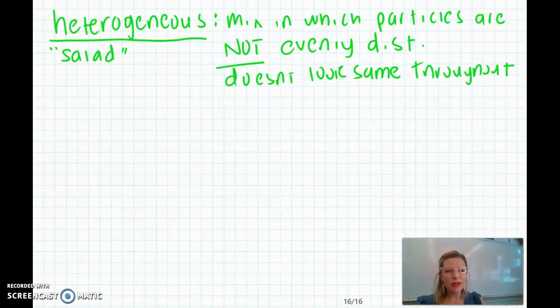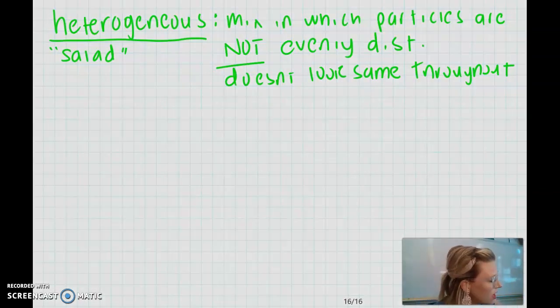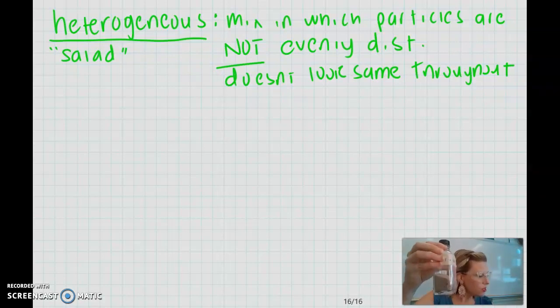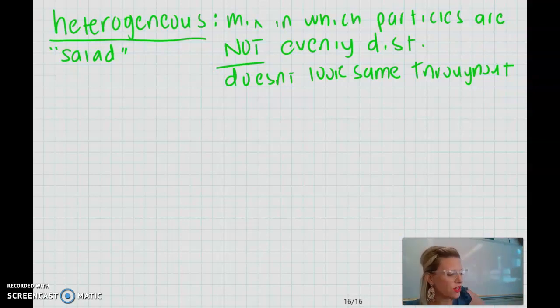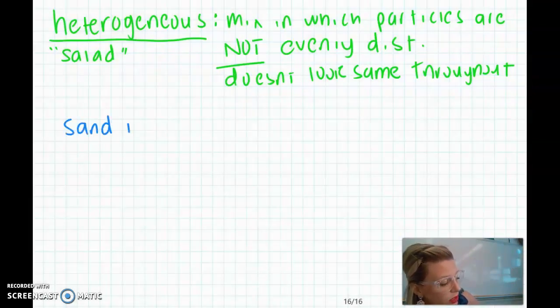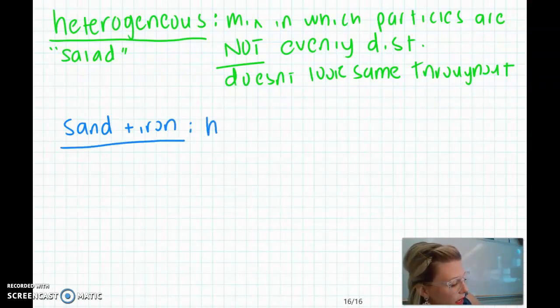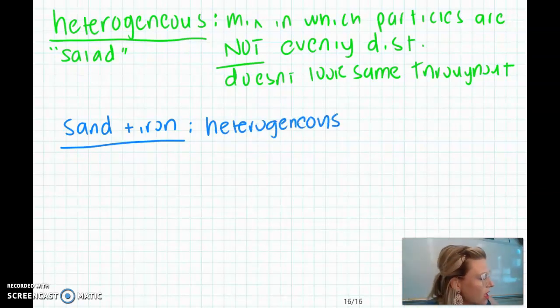Okay, perfect. So now that we have our classifications of the two different types of mixtures, homogeneous and heterogeneous, let's take a look at some examples of mixtures and see if we can classify them. Our first mixture is sand and iron. I'm going to get really close to the camera and see if you can tell the difference. Do you think this is homogeneous or heterogeneous? If you look really closely, we can see the different iron pieces in the sand. So this would be a heterogeneous mixture.